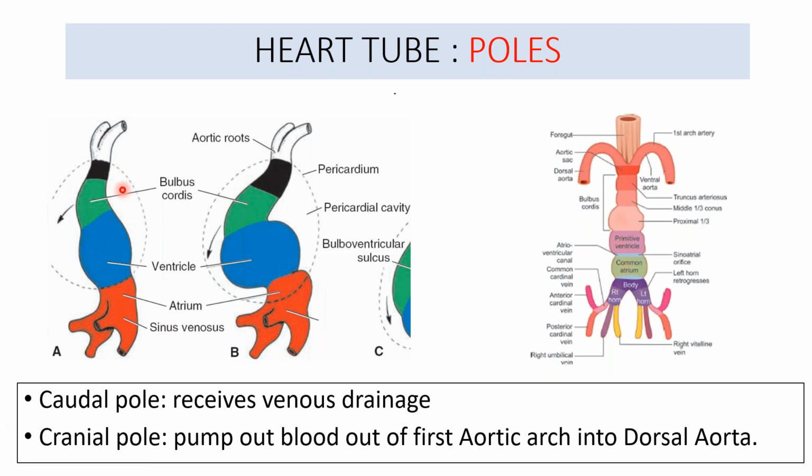Now, as I was talking about the two poles of the heart: this is the cranial pole, and this is the caudal pole. Look into the cranial pole first. The cranial pole is the pole from where the blood will be pumped out of the first aortic arch into the dorsal aorta. And this is the caudal pole, which is going to receive the venous blood. So this is for the venous drainage. Through the sinus venosus, it reaches the atria.